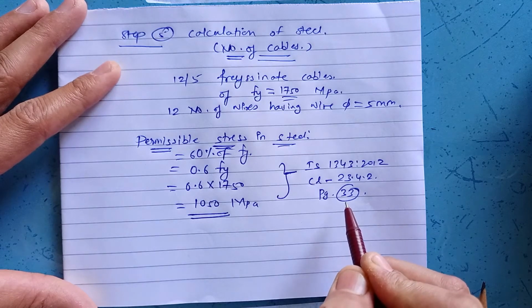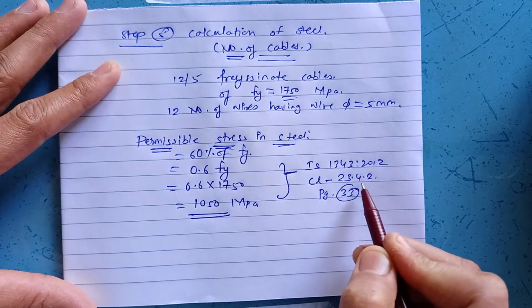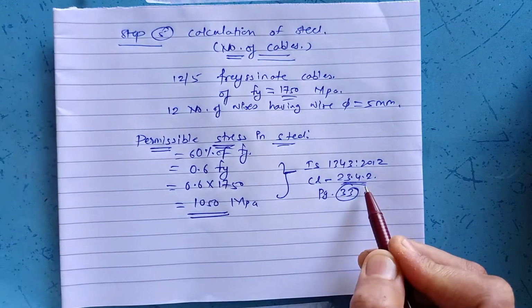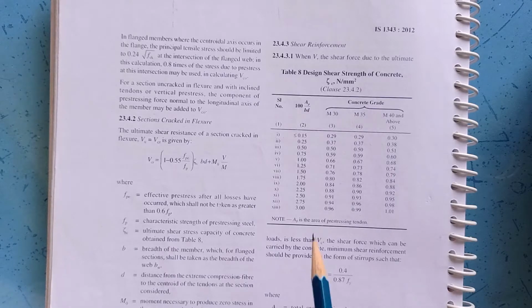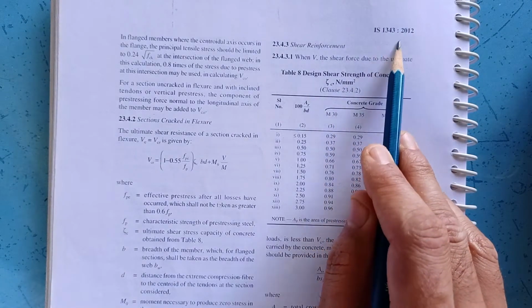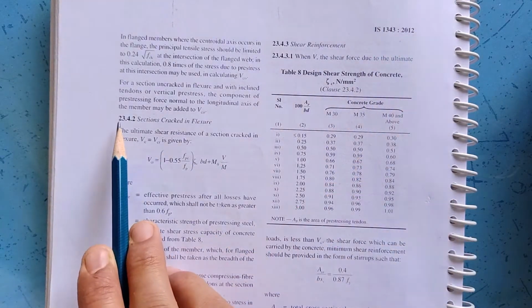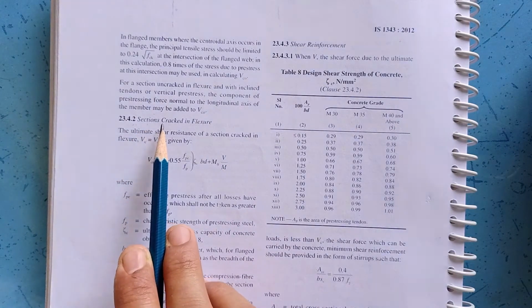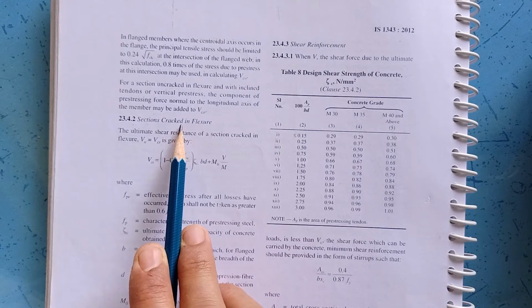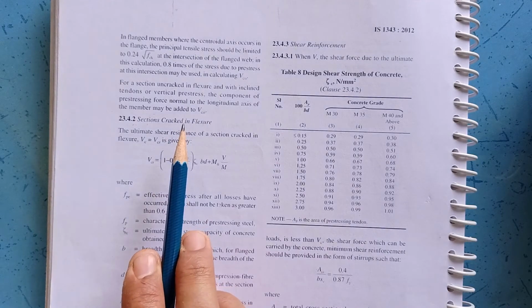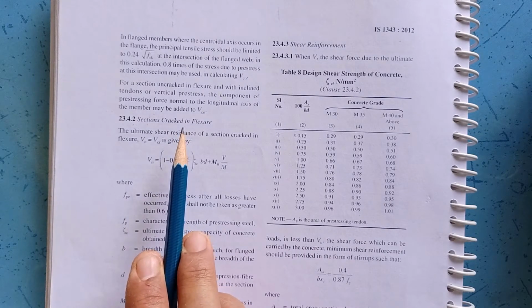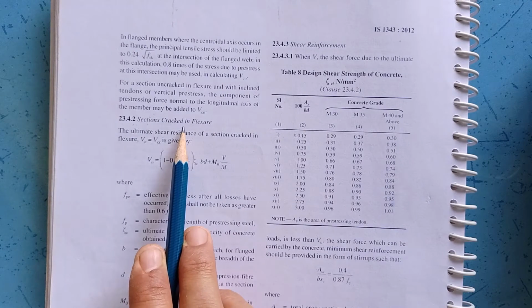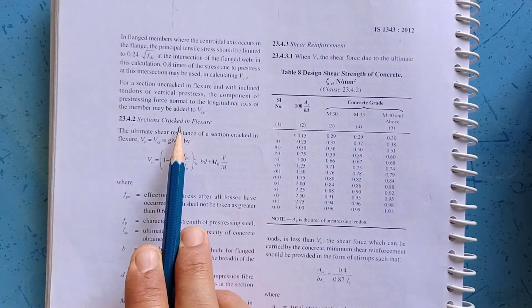Now let us look into the IS code, what actually this clause says. As mentioned here, you can see this is IS 1343:2012, and what does clause number 23.4.2 say? It is the clause for sections cracked in flexure. Now it is obvious that we are designing a pre-stressed concrete beam, and a beam mostly fails in flexure, hence this check is most important.